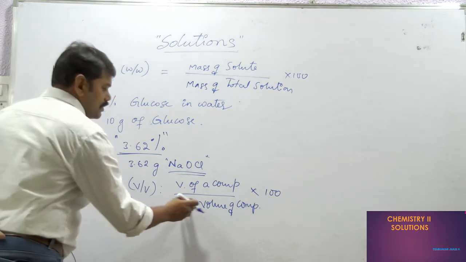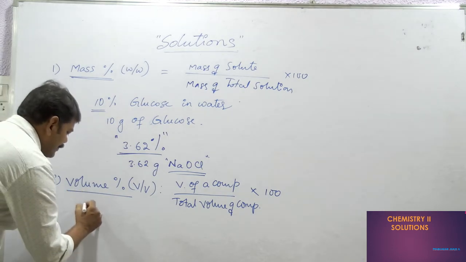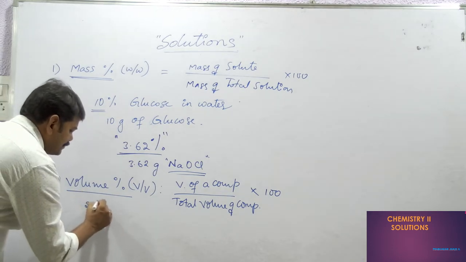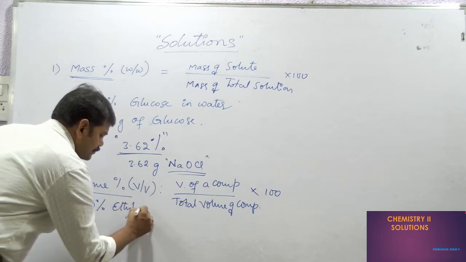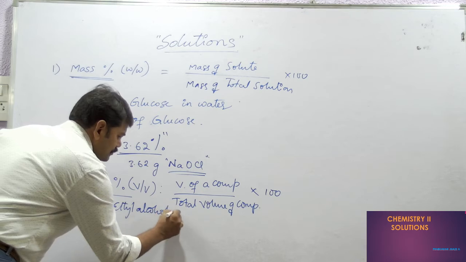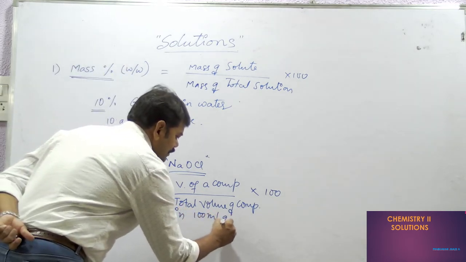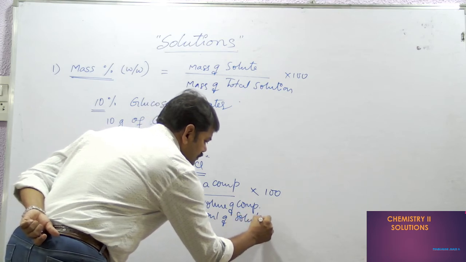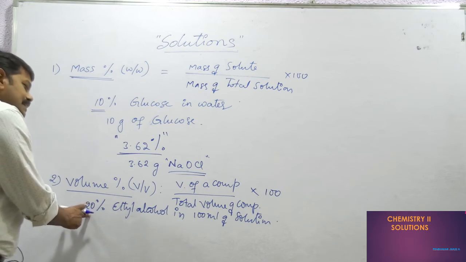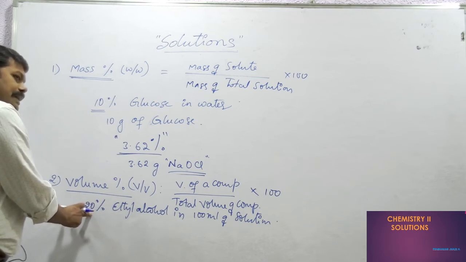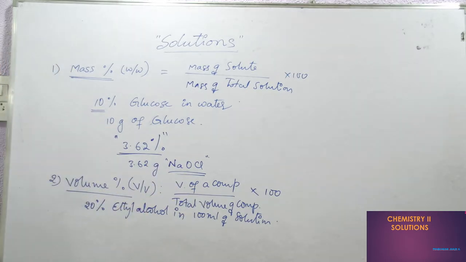Suppose 20% ethyl alcohol in 100 ml of solution is nothing but 20 milliliters of ethyl alcohol available in the 100 ml of the solution.